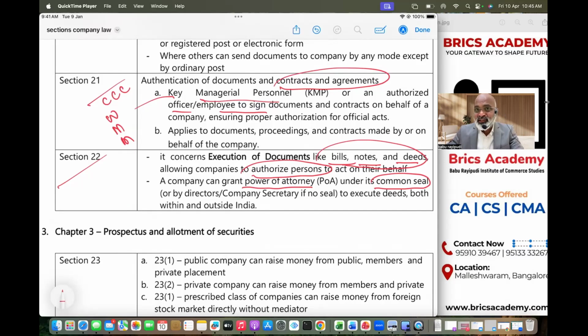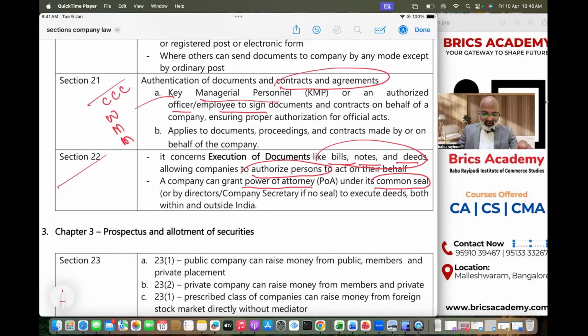Section 10A is commencement of business. Section 11 is deleted. Section 12 is shifting of office from one state to another state. Section 13 is alteration of memorandum. Section 14 is alteration of articles of association. Section 15 is you have to update all the documents wherever you gave them, after alteration of articles. Section 16 talks about changing the name if your name is matching or resembling with anybody.